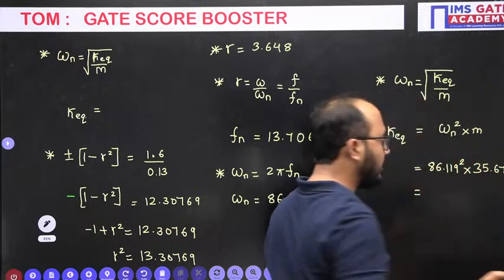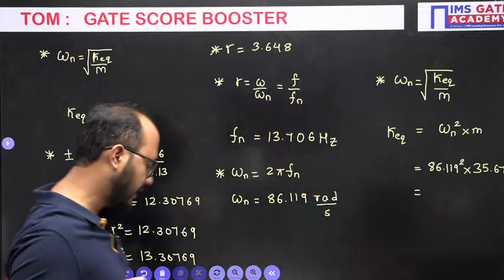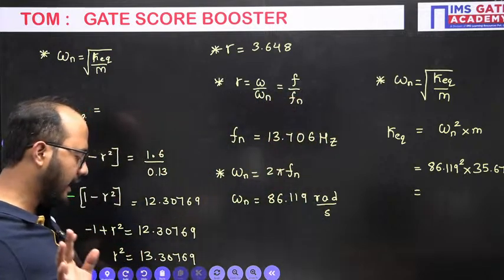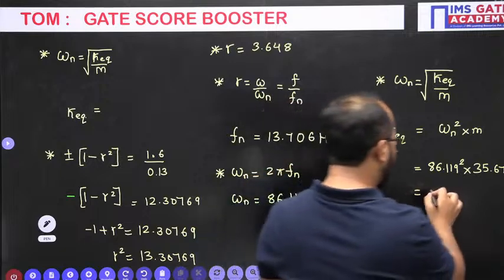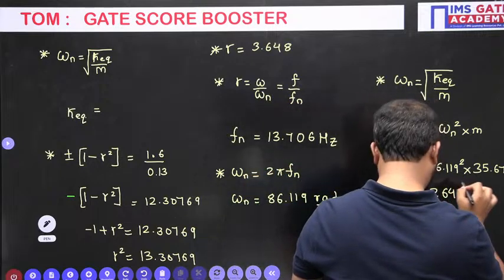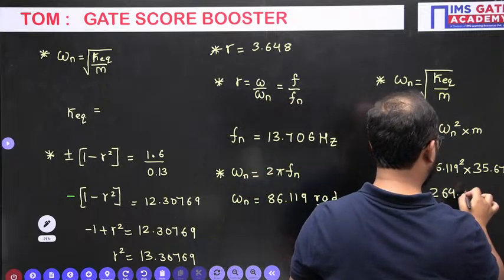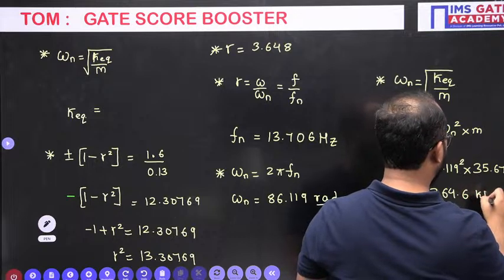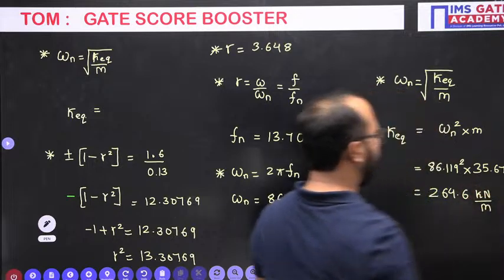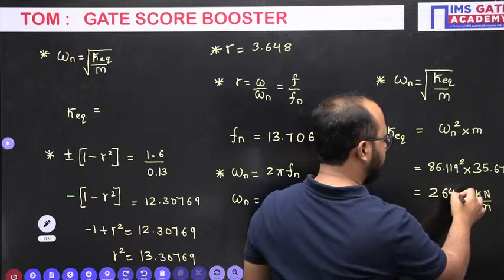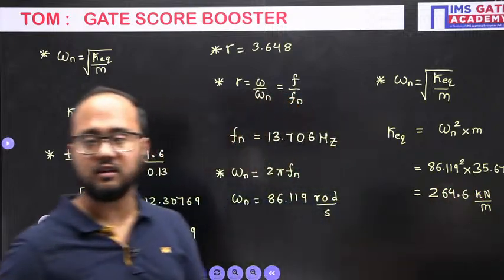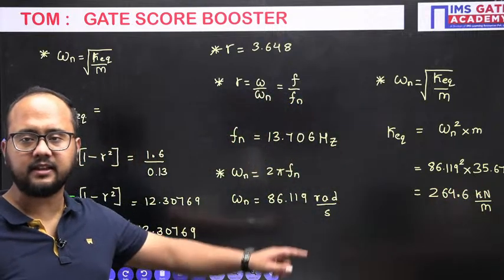And from here, K equivalent stiffness you will be getting. So the answer that you will have is 264.6 kilonewton per meter. So just cross-check your answer. It is within the range.